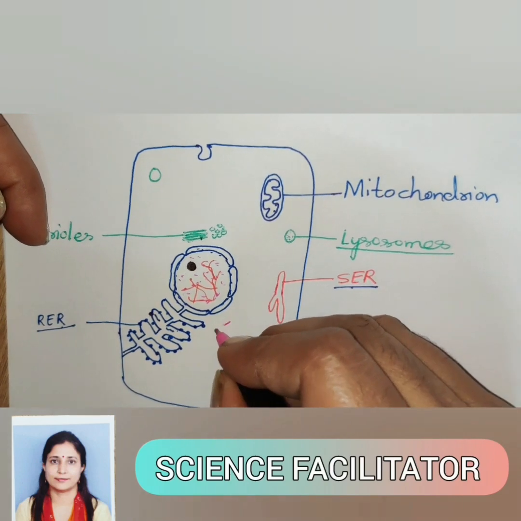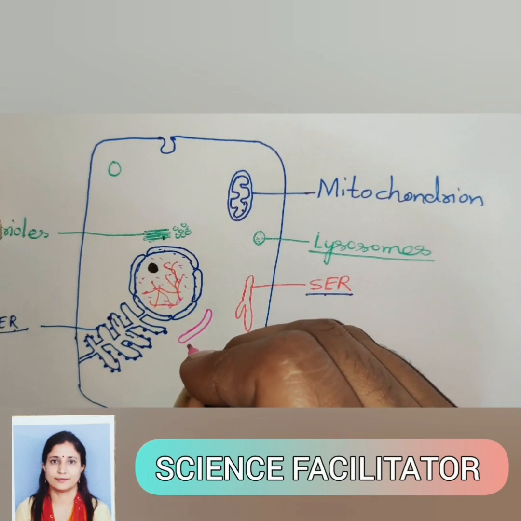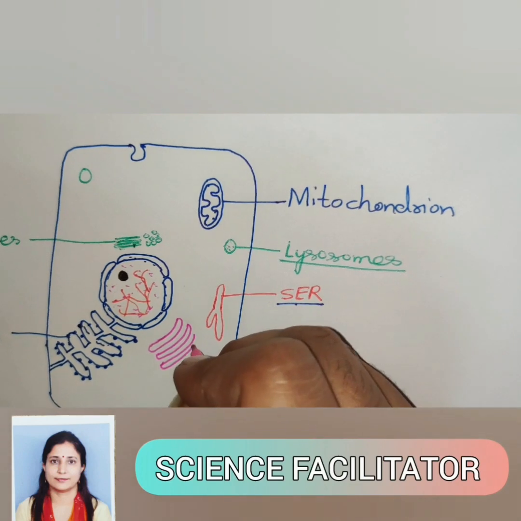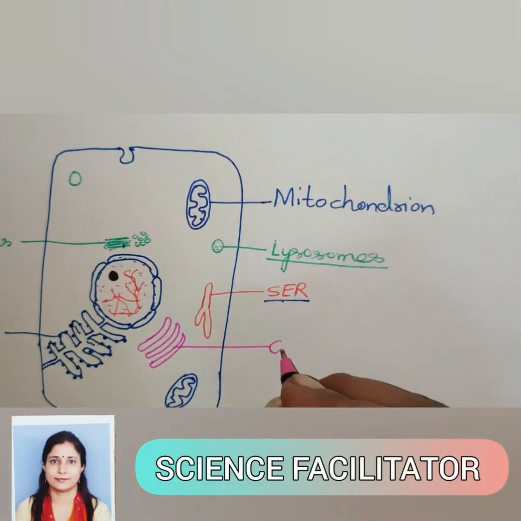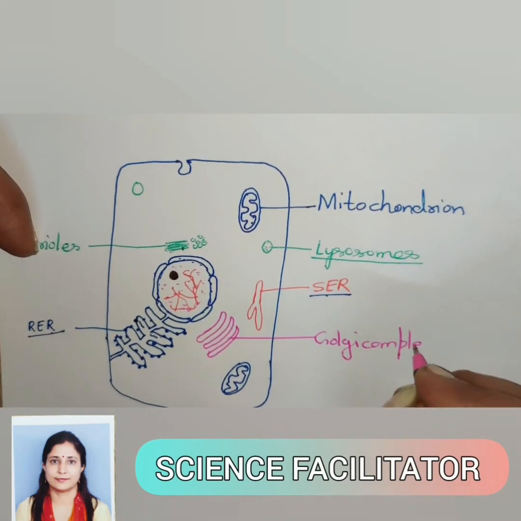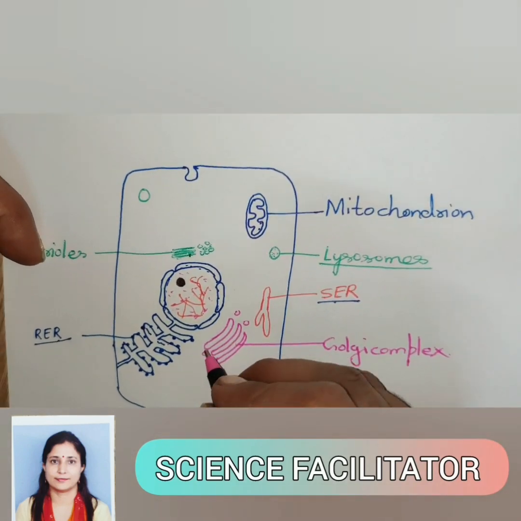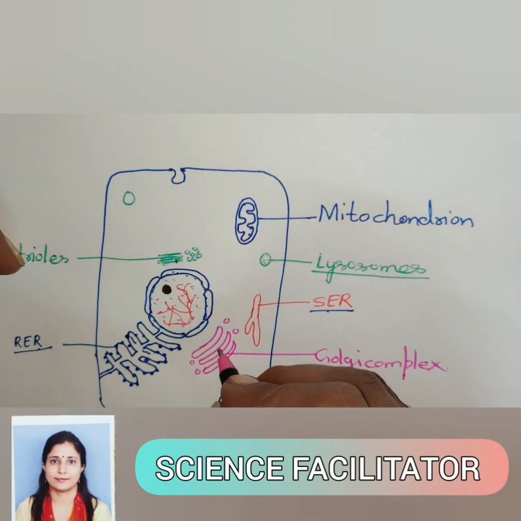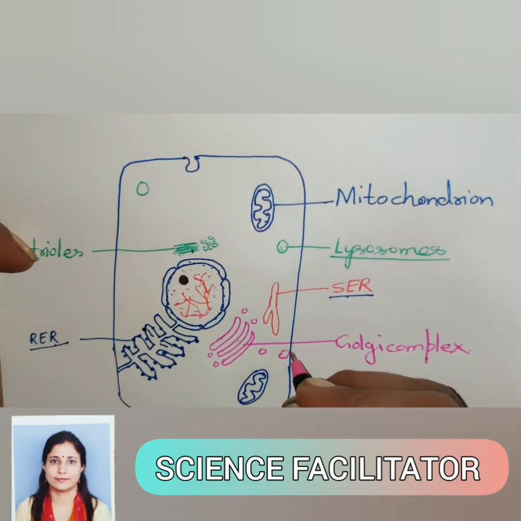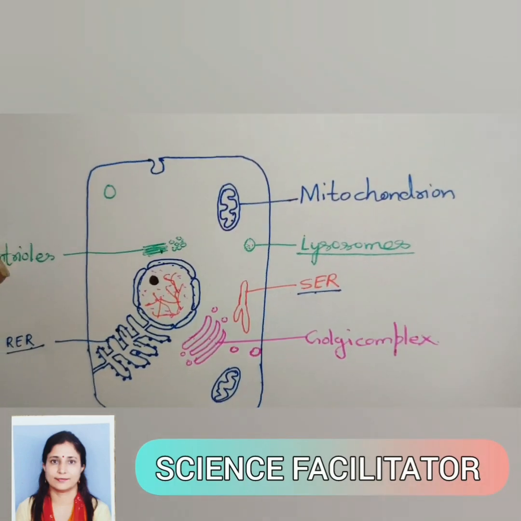And one more organelle is there. These are a system of tubules and vesicles stacked one above the other. This complex system of membrane is known as the Golgi complex. This Golgi complex helps in packaging of proteins which are coming from the endoplasmic reticulum, packs the protein and helps in secretion of vesicles, of enzymes and hormones.